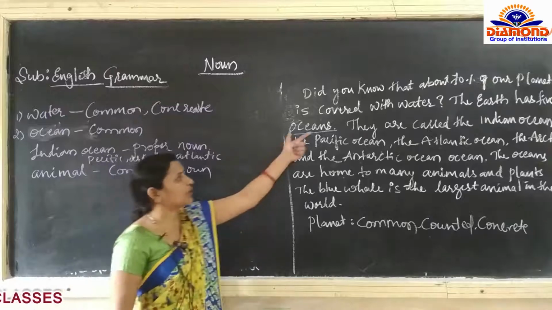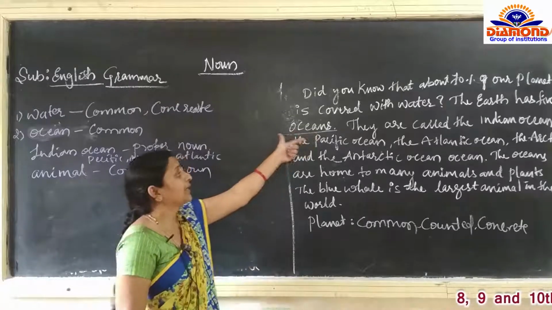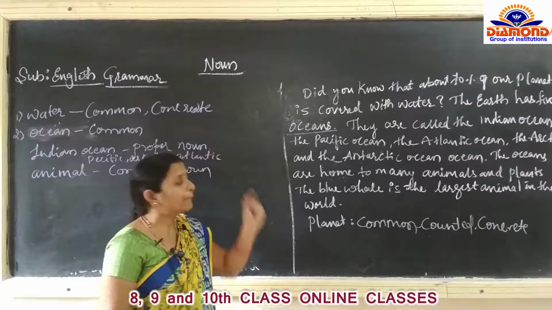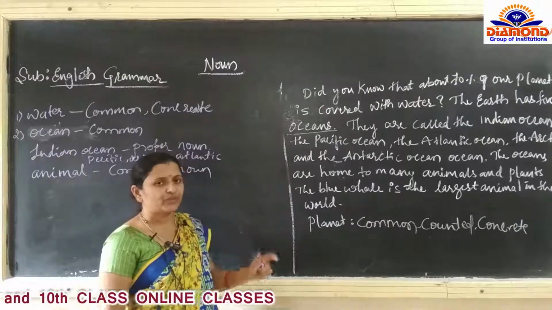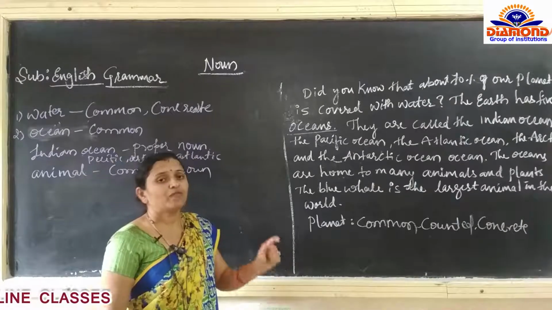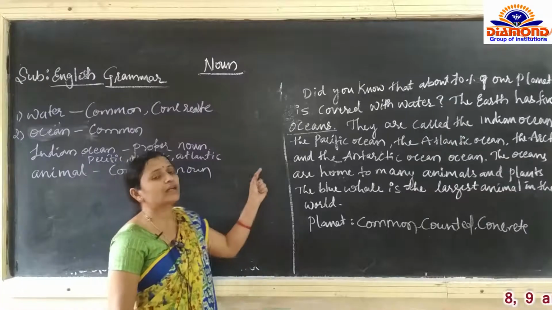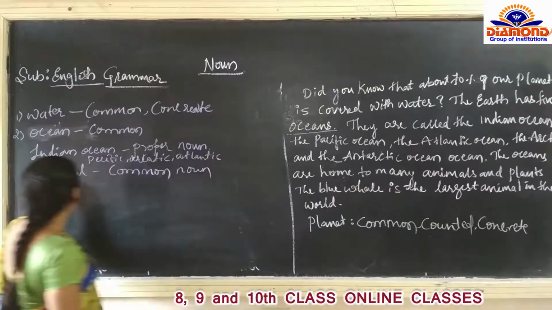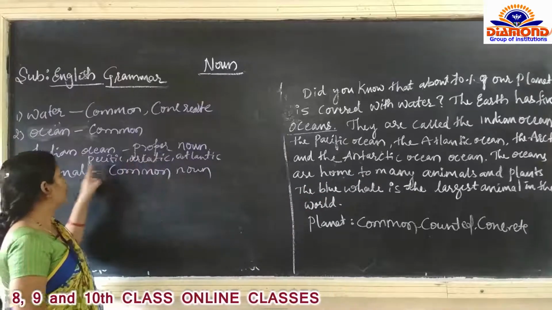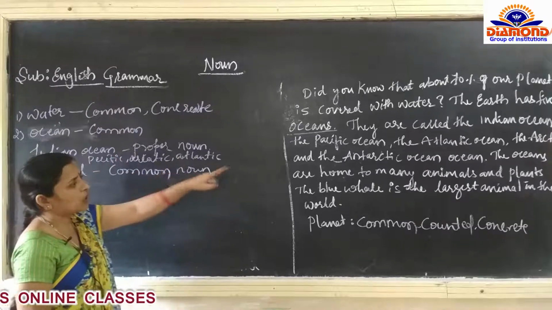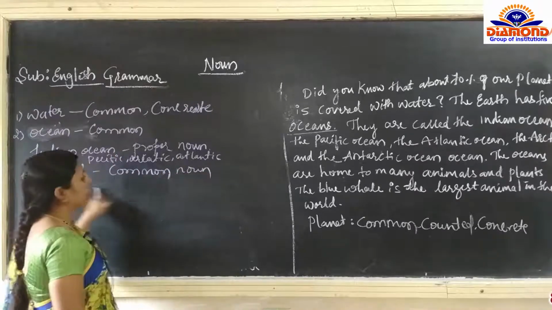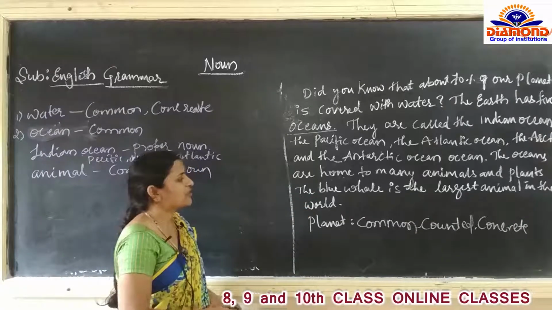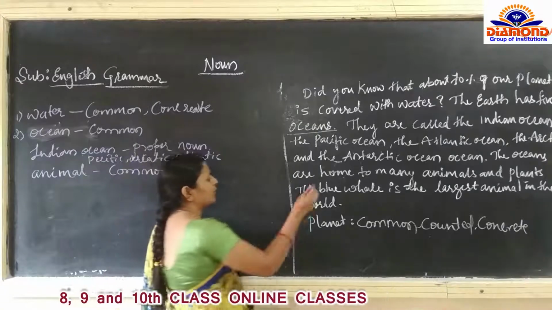So here, we said that ocean is a common noun, and they have given the name of specific oceans, the name of a particular ocean. We all know that in the previous class we studied that the name of a particular one is called a proper noun. So all these names come under proper noun: Indian Ocean, Pacific Ocean, Atlantic Ocean, all the names of the 5 oceans. Then again the last one, animals and plants. The blue whale is the largest animal in the world. Again, one of the names is there.